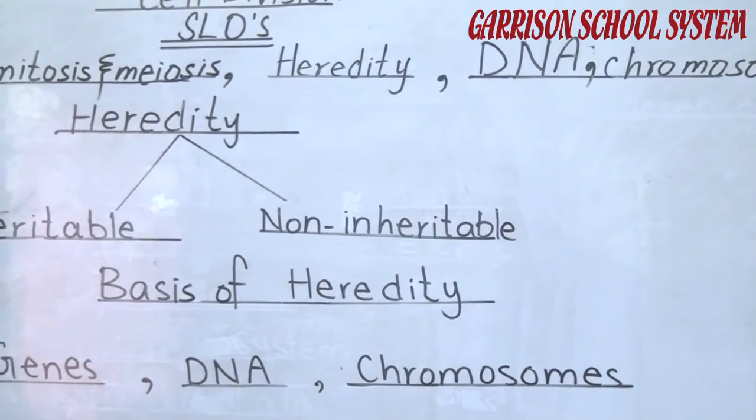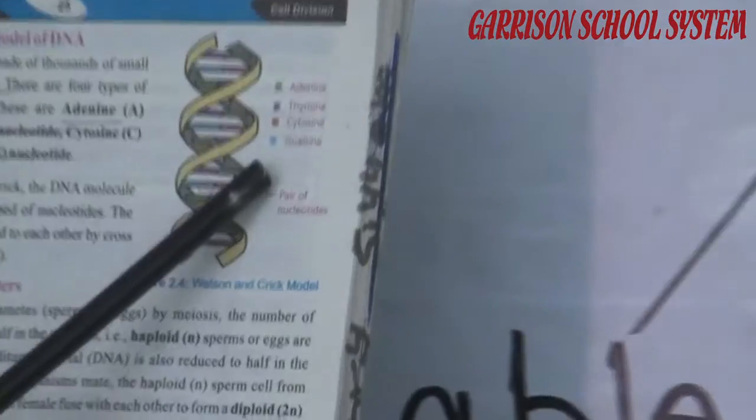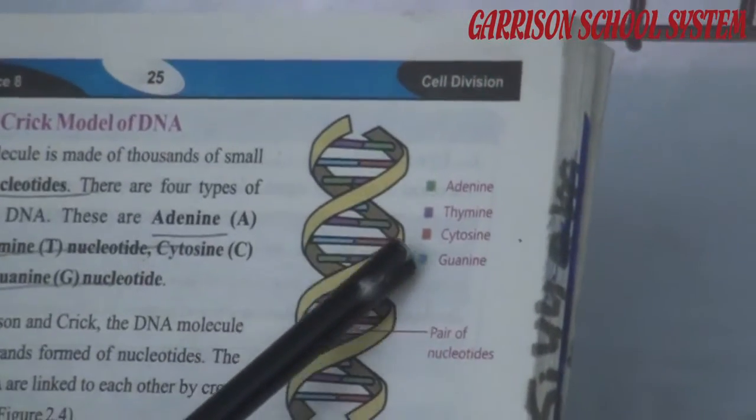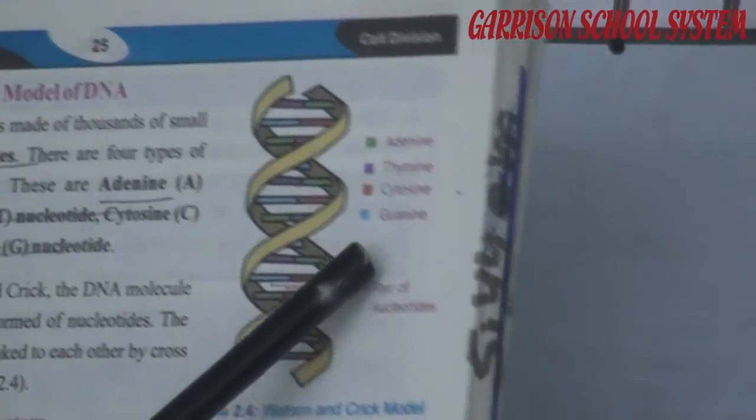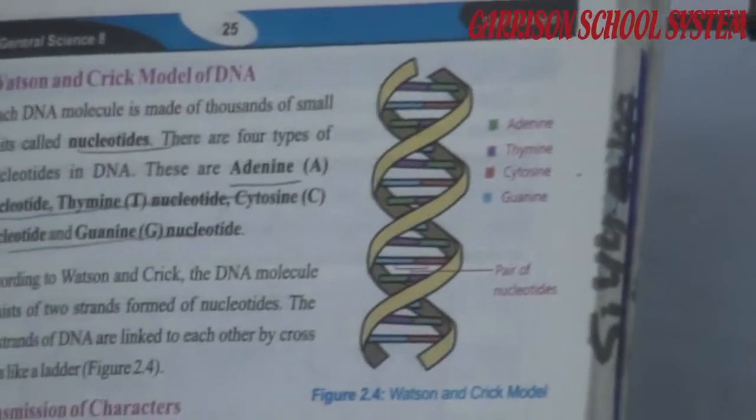You can see in the diagram: adenine, thymine, cytosine, guanine.